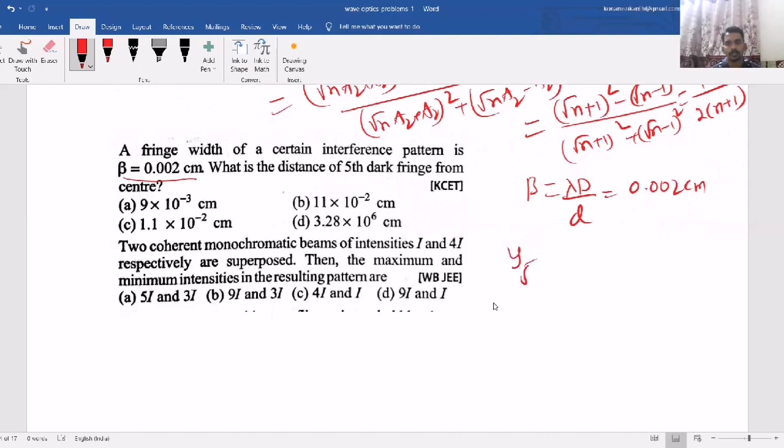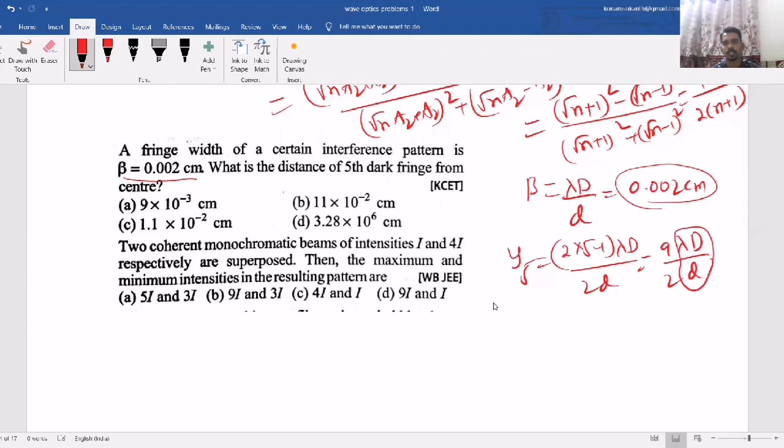Now they are asking the distance of the fifth dark fringe, that is (2 into 5 minus 1) lambda D by 2d. That is 9 lambda D by 2d. So this value I can substitute as this one. Then you will get the answer 9 into 10 power minus 3.